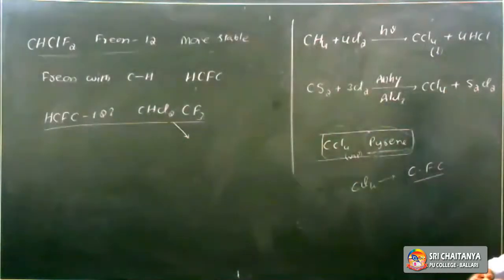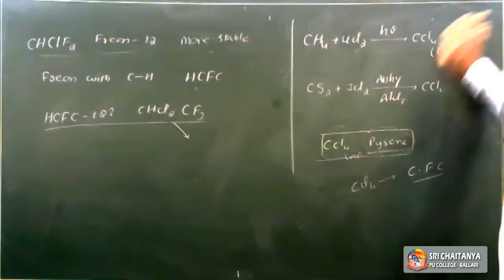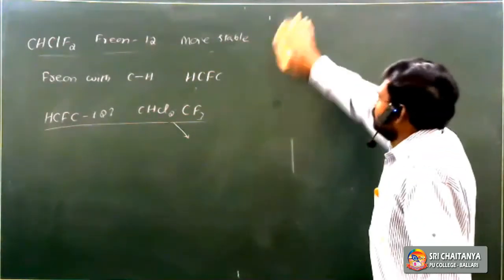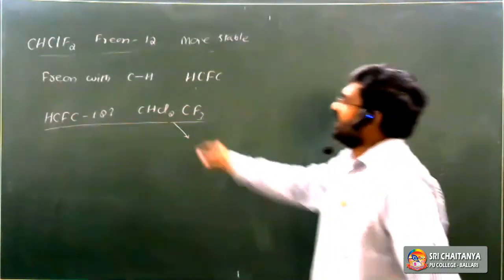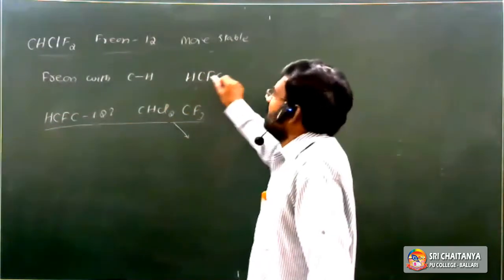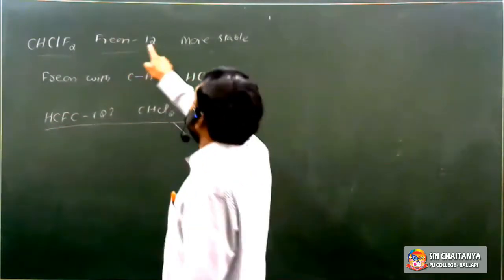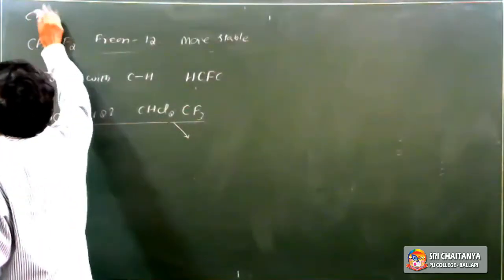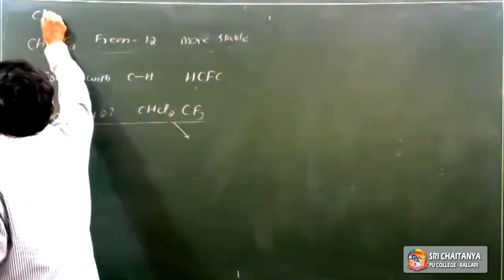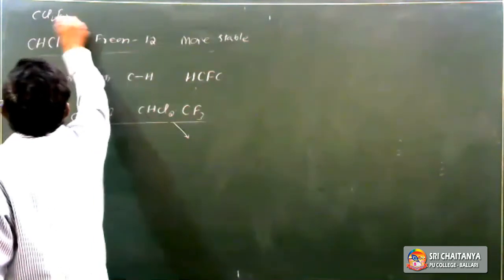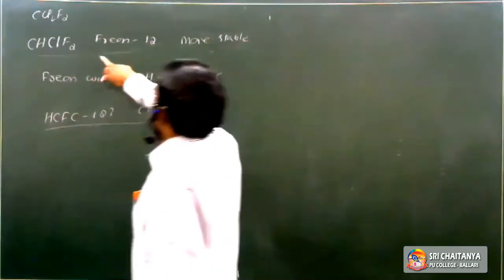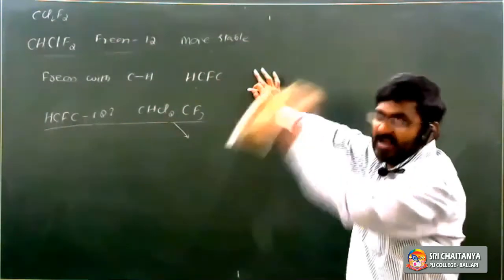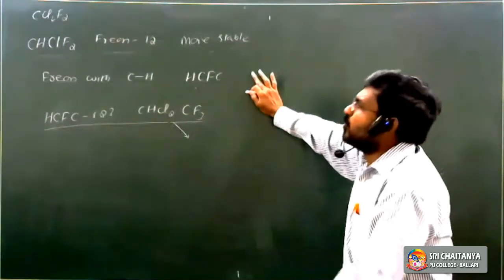These are called freons. Fluorochlorocarbons are called freons. Fluorochlorocarbons containing C-H bonds are called HCFCs. Freon 11 is CCl3F and freon 12 is CCl2F2. Freon 11 and freon 12 are more stable, so they directly enter the stratosphere and damage the ozone layer.